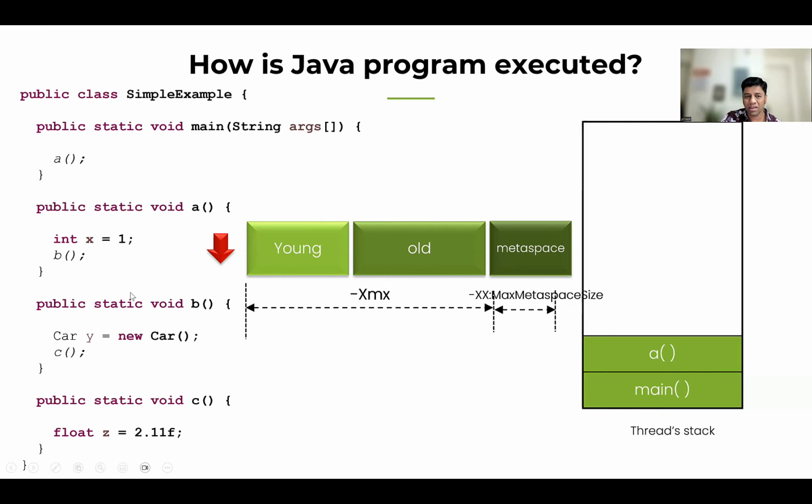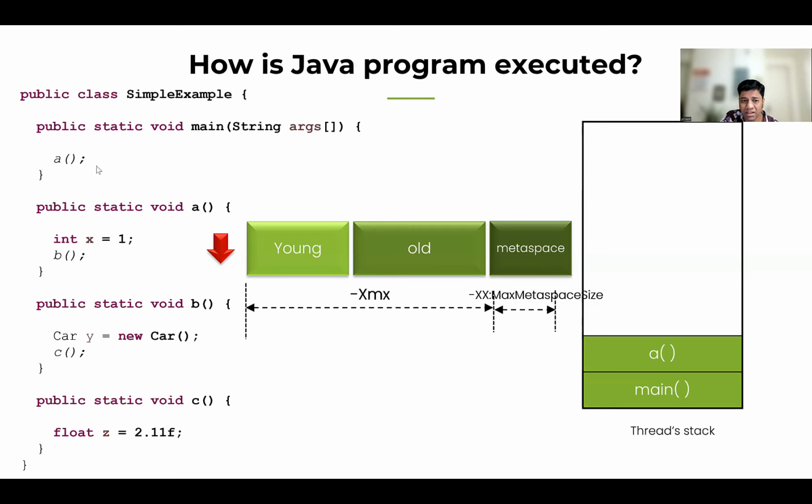And now look at this. Here an integer x equal to 1 is declared. Where is this going to be stored? This x equal to 1. In which region of memory is it going to be stored? The young space. Young space, right? Which is what I would also have said, because all newly created objects go into the young generation.